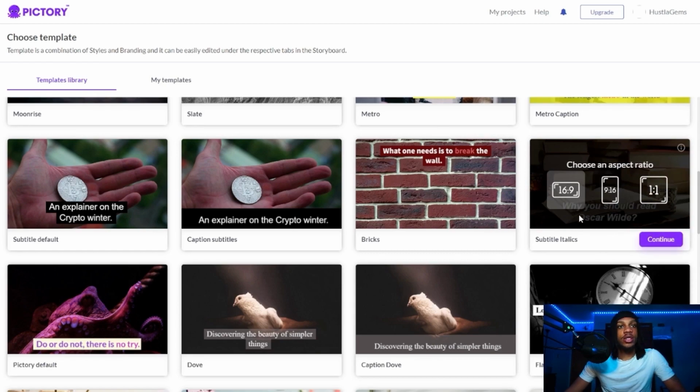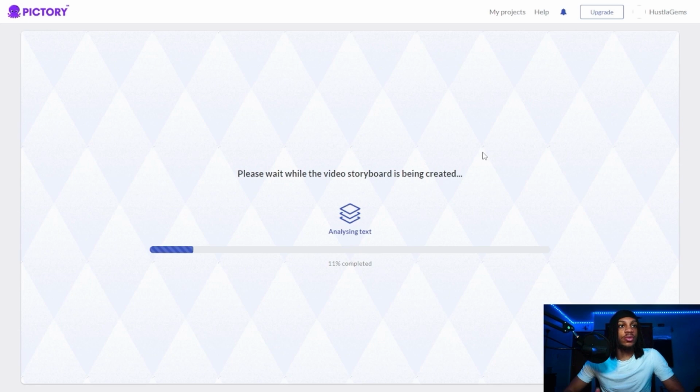subtle italic. And as you can see, Pictory gives you 3 different aspect ratios to choose from. But since we're doing a YouTube channel, we're just going to click 16:9. So now Pictory is going to generate you your whole video based on the script that you inputted.